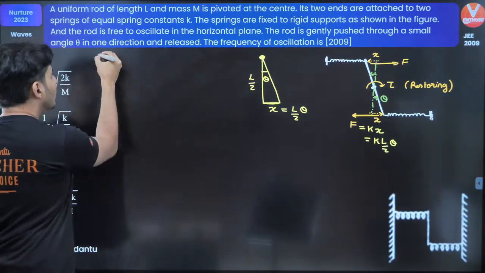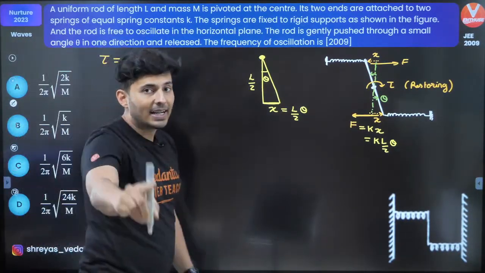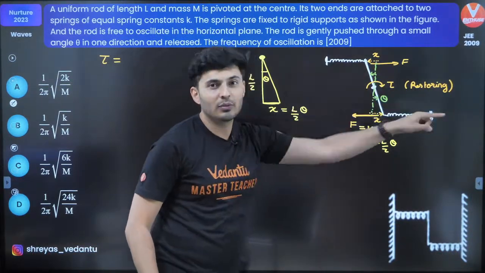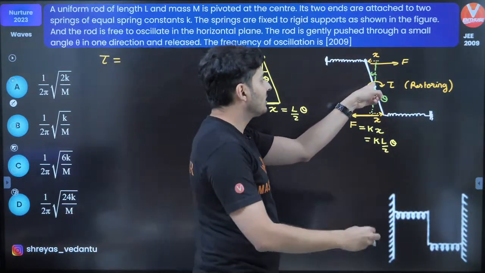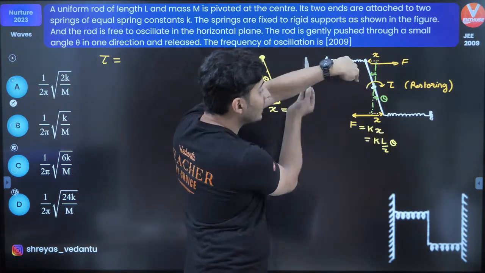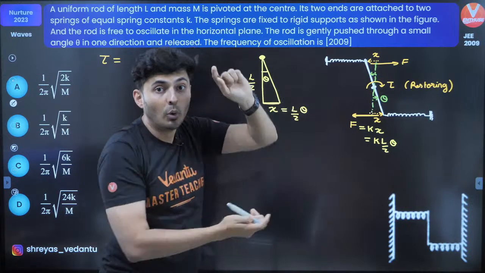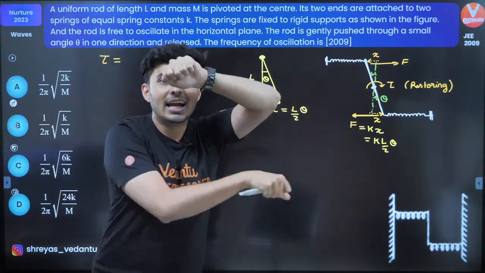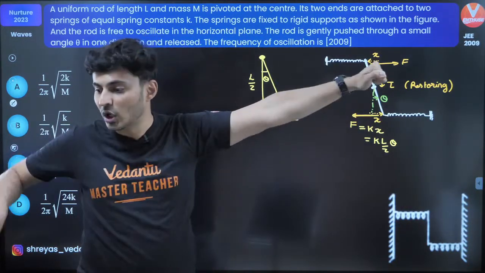Observe. Torque will come because of this force and that force. About this point, this force creates clockwise torque and this force also creates clockwise torque. So both the forces act like a couple and they create a torque. And what's the torque?